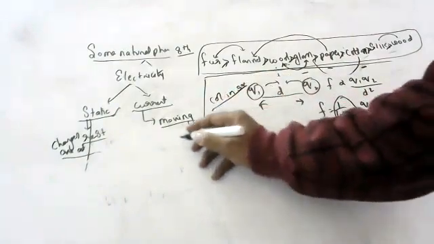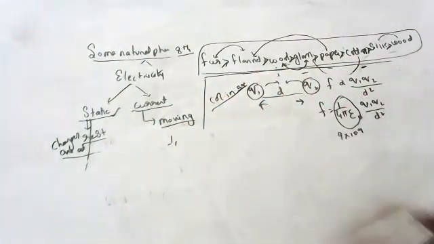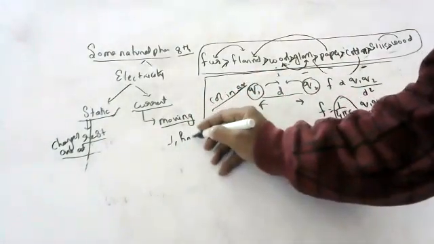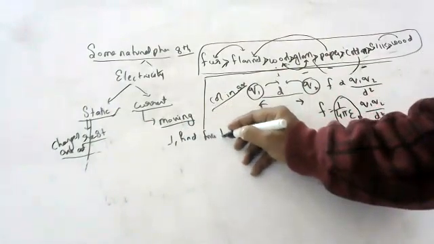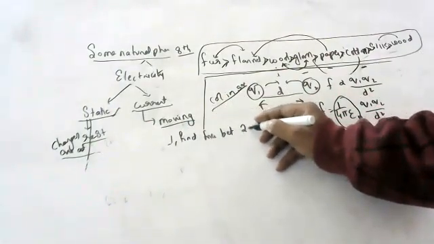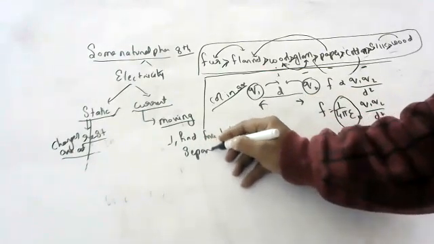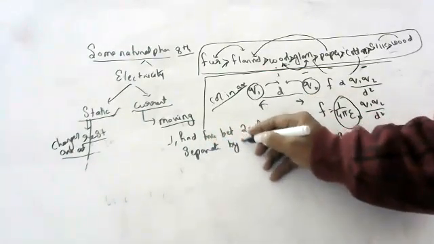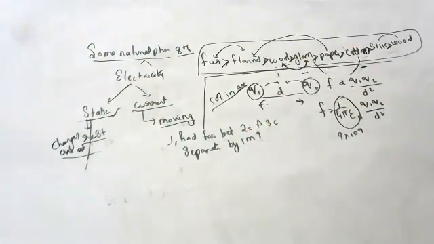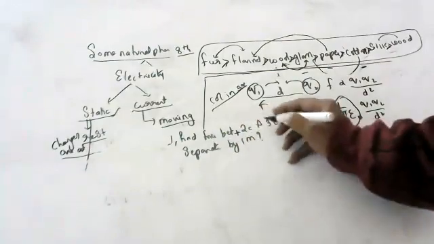Okay, first question, a very easy one. Find force between 2 coulombs and 3 coulombs separated by 1 meter. This is plus, this is minus.